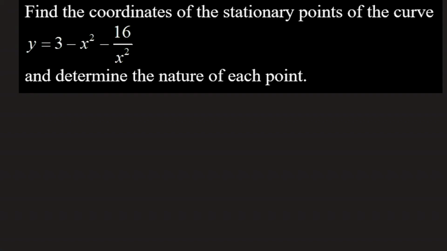In this tutorial we are going to solve this question: find the coordinates of the stationary points of the curve in that equation. For finding the coordinates of the stationary points, you have to do dy by dx first, then set it equal to 0 to get the x values of the stationary points. Then we can determine the nature of the stationary points.